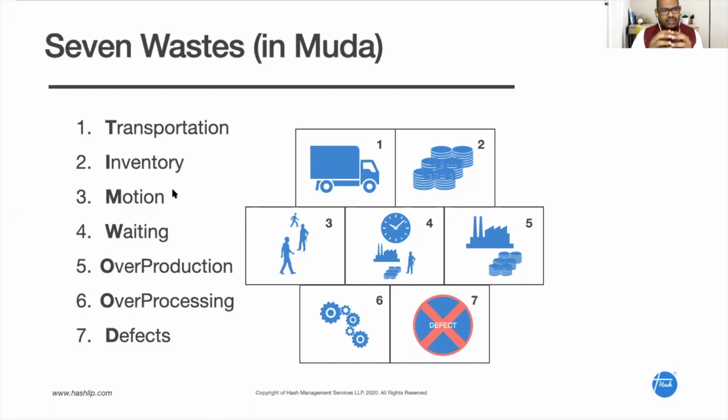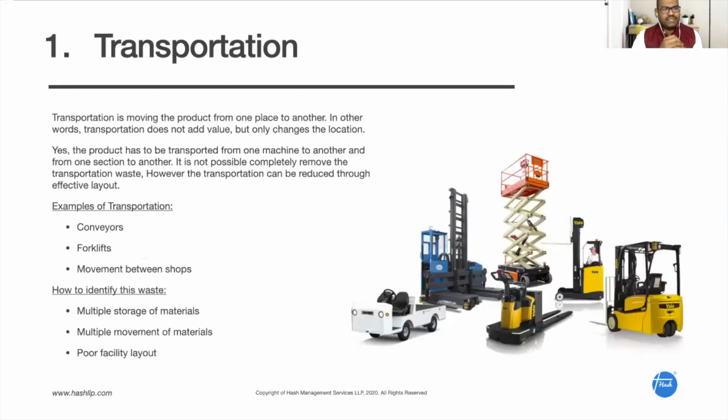So there are 7 types of waste which we looked at, TIMWOOD. Let us look at each one of them in detail now. Transportation is moving the material from one place to another. Is there any physical or chemical change that happens in the product? No. The product is just changing location, moving from one area to another. Can we completely eliminate transportation? No, because the product has to move from one machine to the next machine or one section to another section. So we cannot eliminate transportation, but we can reduce it.